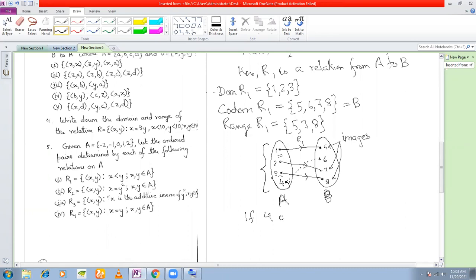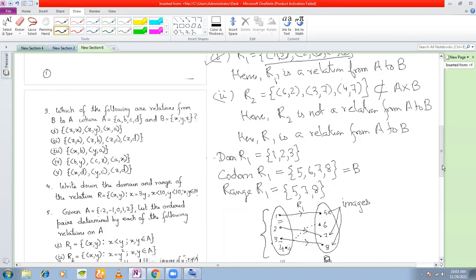If 4 is mapped into 6, say, then the relation R1 is equal to {(1,5), (2,7), (3,8)}.